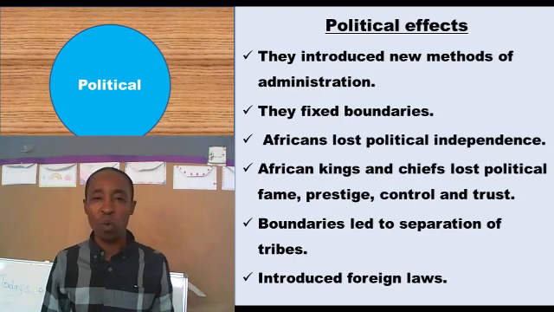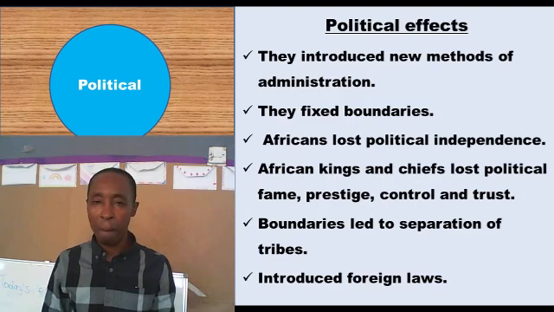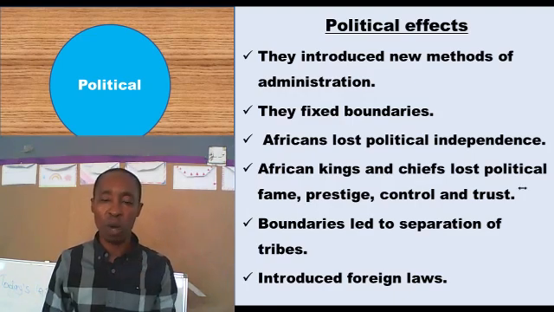Introduced foreign laws. We had our own laws that we are cherishing here, that were helping us to address our own local issues. But the coming of colonists made them introduce foreign laws that were harsh to us, that were not good for us.